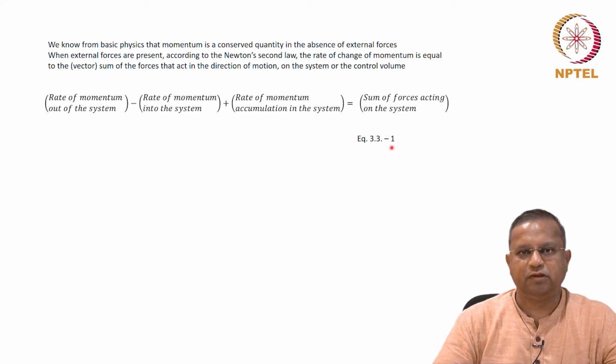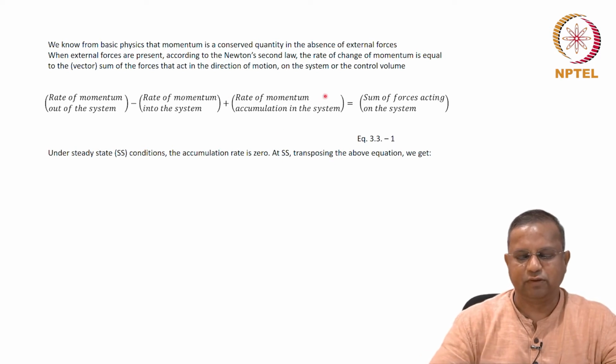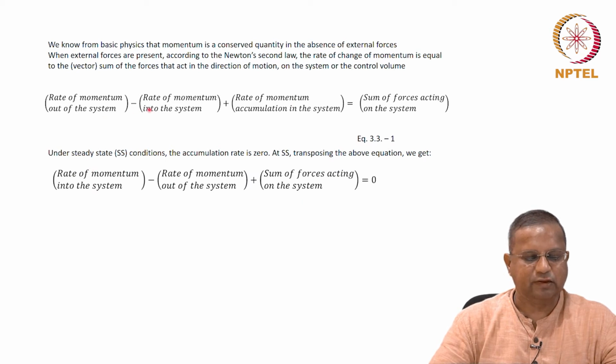This is equation 3.3-1. Under steady state conditions, the accumulation rate is 0. Okay, this term can drop out. So, at steady state, we are imposing the condition of steady state now. We can write this equation as rate of momentum into the system minus rate of momentum out of the system plus sum of forces acting on the system. Essentially, I have taken the two terms to the other side. Sum of forces acting on the system equals 0. Okay, I hope you are able to see this. Just transpose this equation and put this term to 0 because it is steady state.